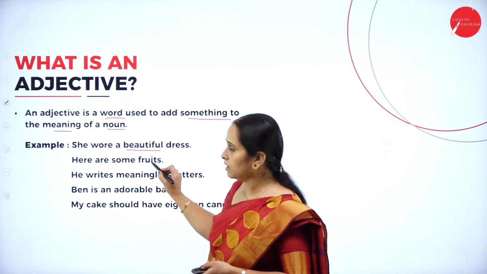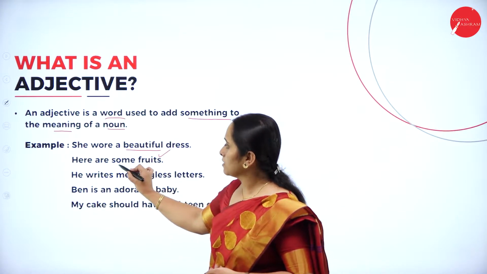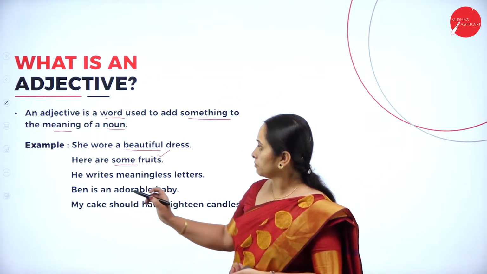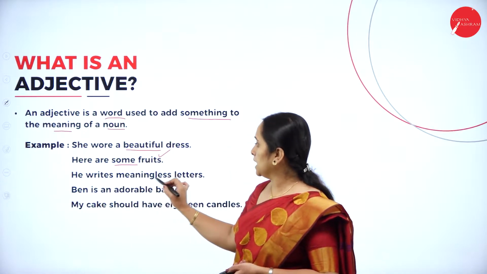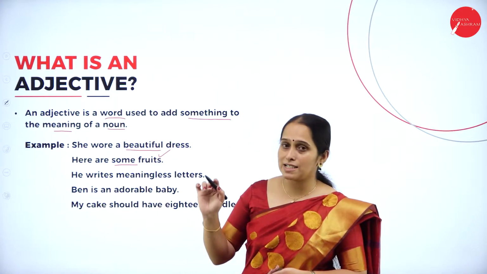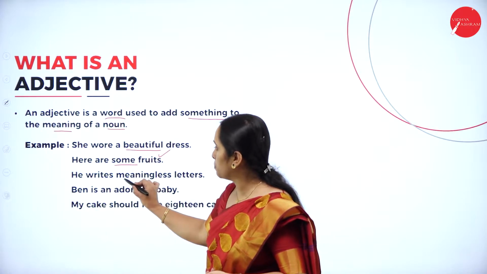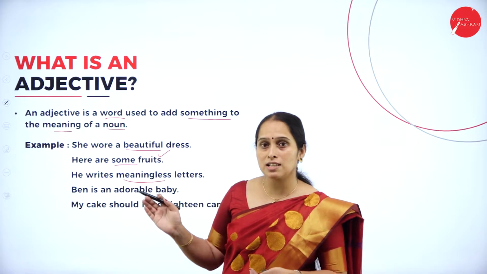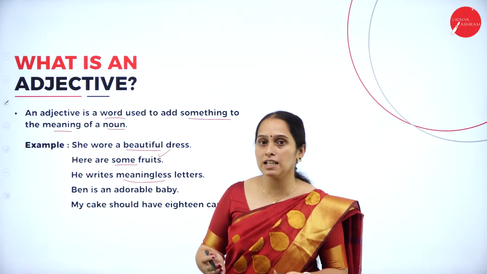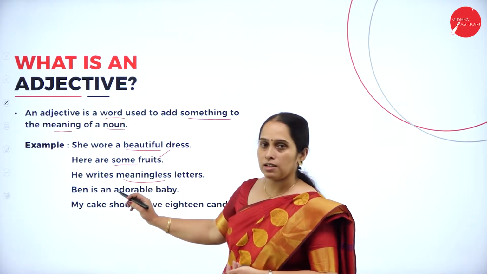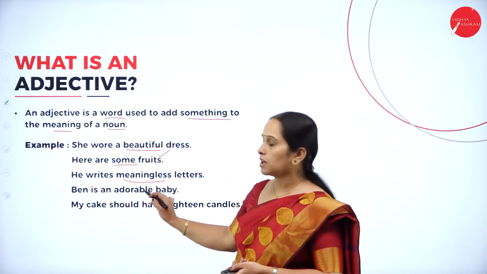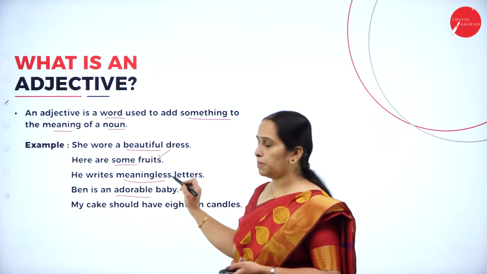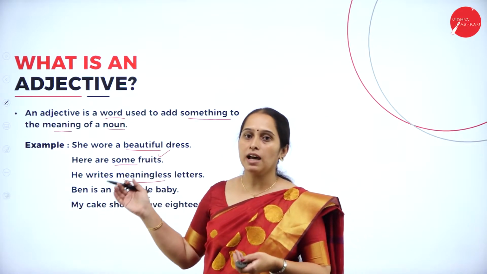Next, here are some fruits. Which is the noun here? The noun is fruits and some is the adjective. Next, he writes meaningless letters. Which is the adjective here in the sentence? It is meaningless. The noun is letters. What type of letters is he writing? He is writing meaningless letters. Next, Ben is an adorable baby. Adorable is the adjective here.